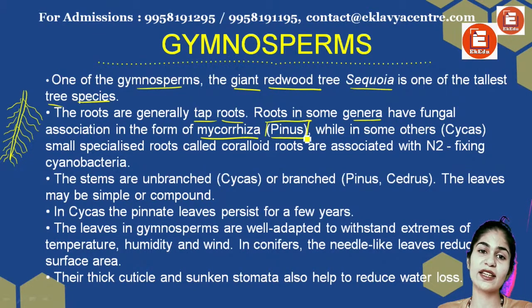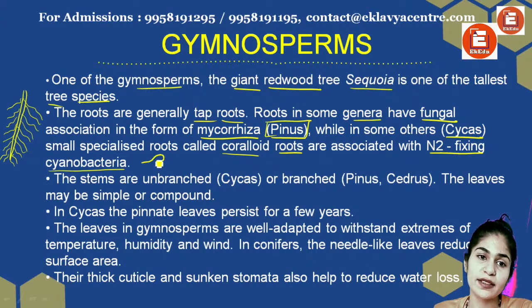I will show you Pinus and Cycas because they are the most important gymnosperms. So there is a mycorrhiza association. If you remember, how is mycorrhiza association? When fungus has an association with higher plants, that is what it is. In some others like Cycas, they have specialized roots which are coralloid roots. They are in association with N2-fixing cyanobacteria.